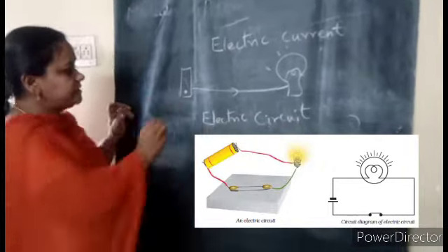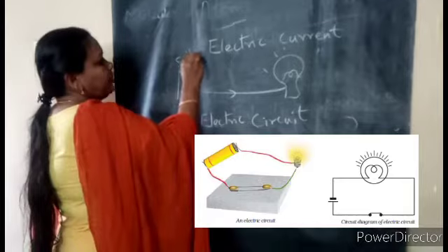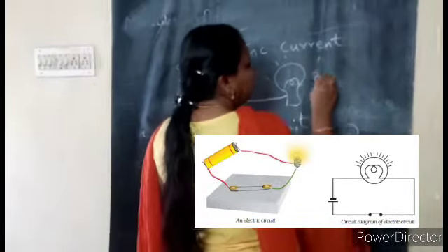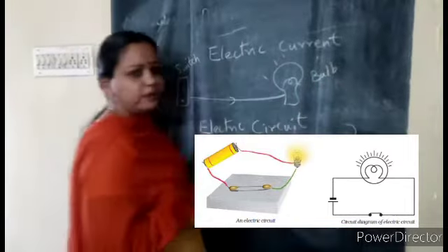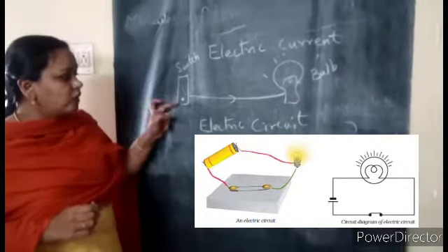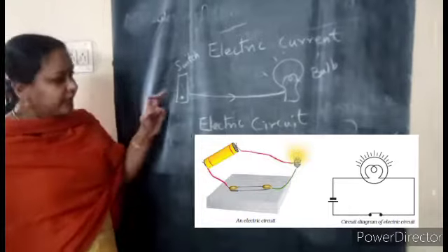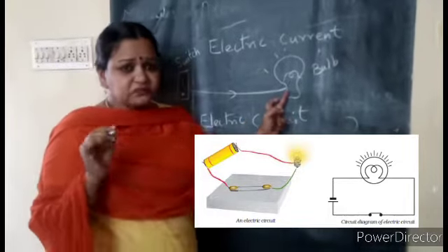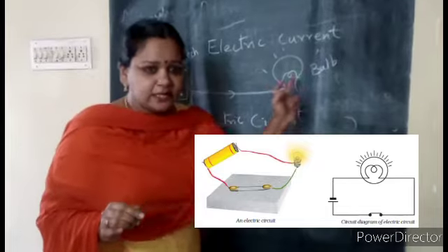Yes, so here the switch is there, children. Is the switch producing the current? Is it generating the current? This is the switch and this is the bulb. When you switch on, the bulb glows. When you switch off, it goes off. How is it getting the electricity? Now you know that through the conducting wire, electricity is carried.